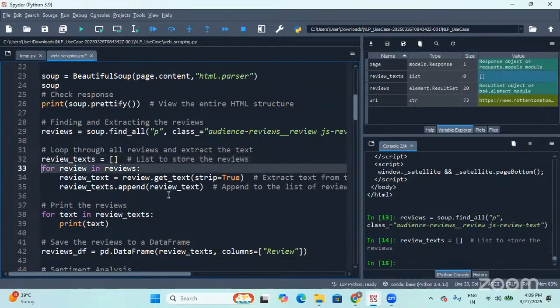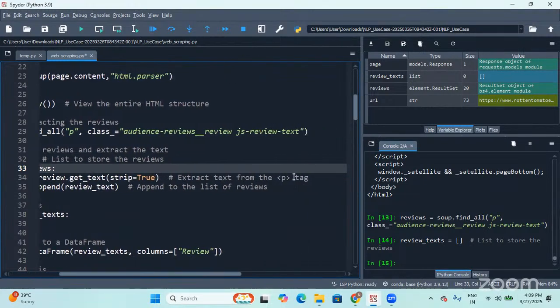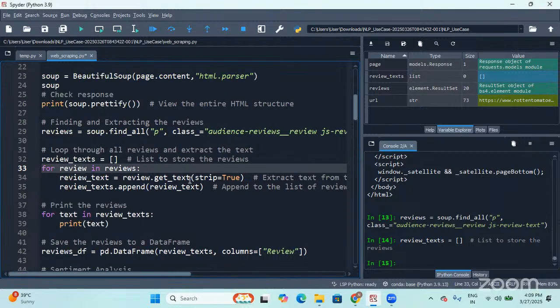Then I'm coming up with a for loop. The for loop says for review in reviews. Whatever variable name you want, you can use; I'm just keeping it as review for better understanding. So for review in reviews, review.get_text. You're going to get the text present as part of reviews, extracted from the p tag I have mentioned, and that text will be appended to this empty list.